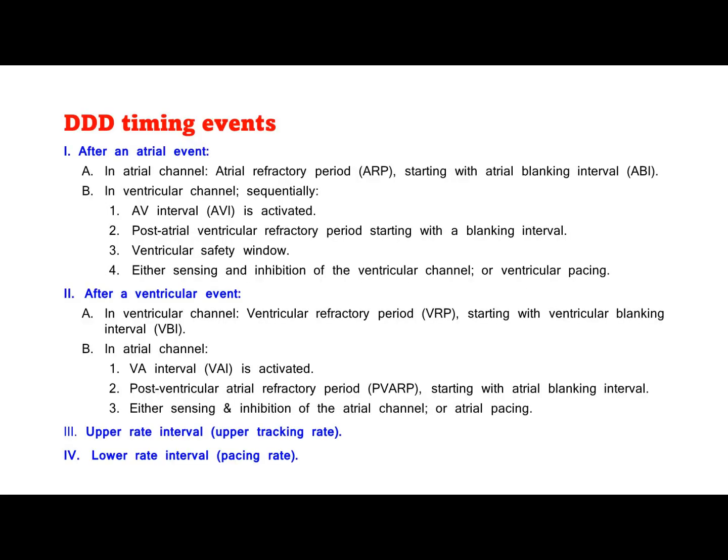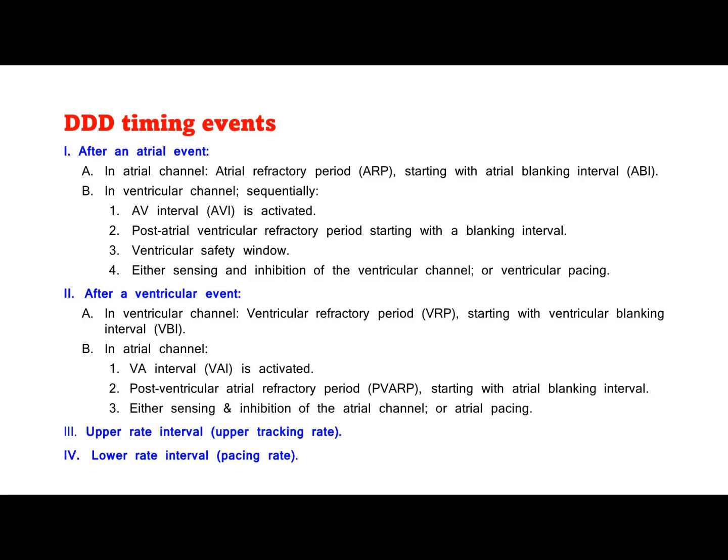DDD timing events. After an atrial event. In atrial channel, atrial refractory period, ARP, starting with atrial blanking interval, ABI. In ventricular channel, sequentially. AV interval, AV, is activated. Post-atrial ventricular refractory period starting with a blanking interval. Ventricular safety window. Either sensing and inhibition of the ventricular channel, or ventricular pacing.